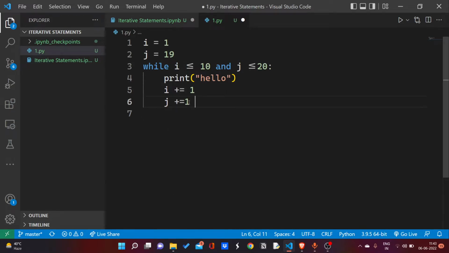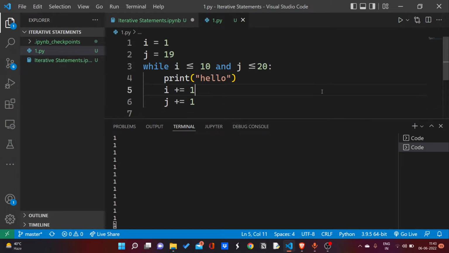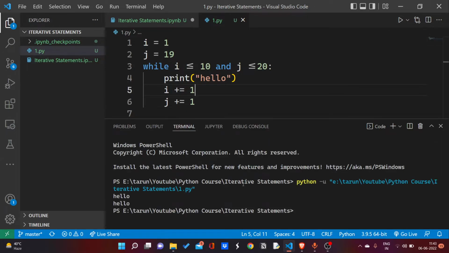Now you will see how this program is going to perform. Wait a minute, I didn't save the code. Kill the terminals. Now as you can see I am getting hello printed one time.